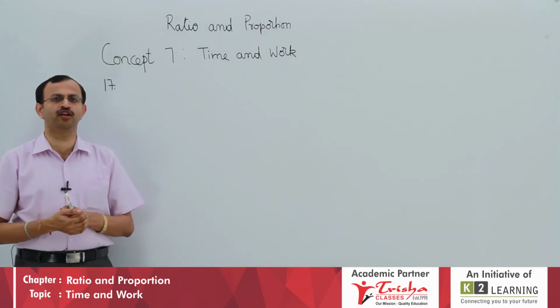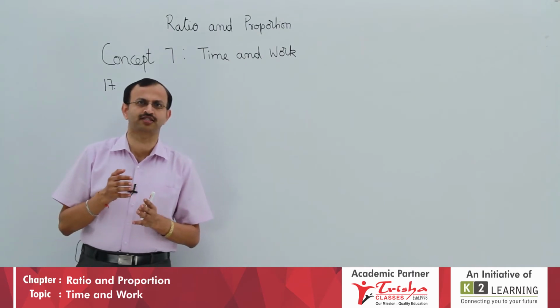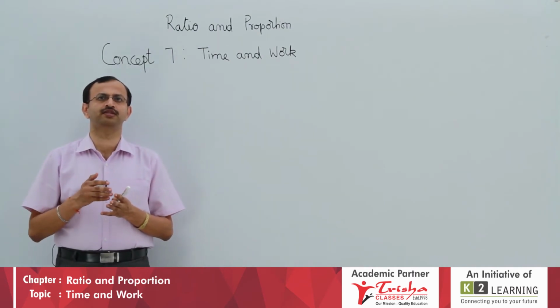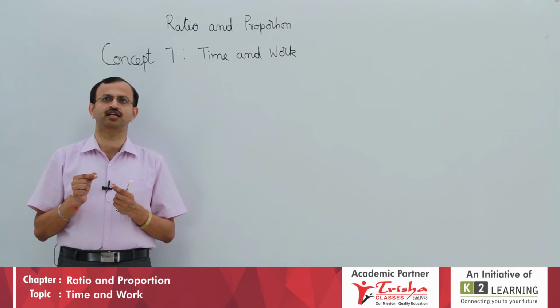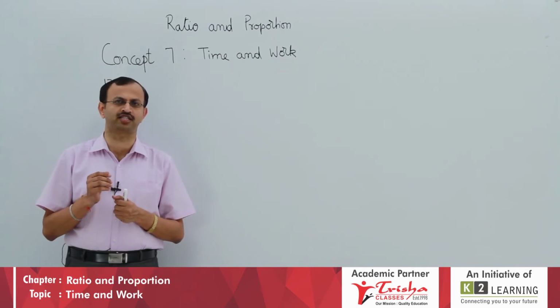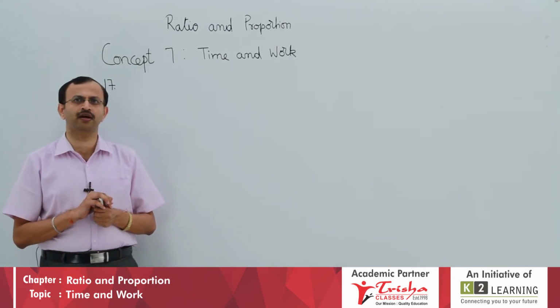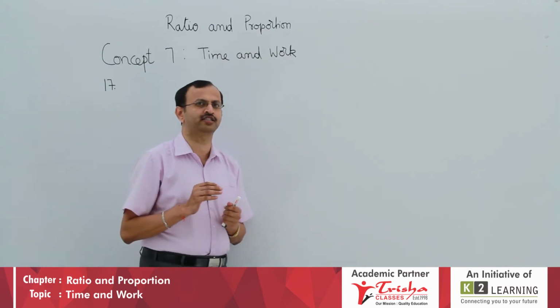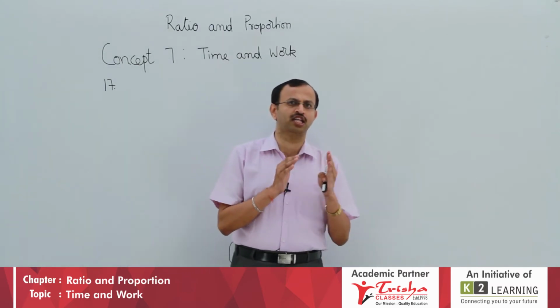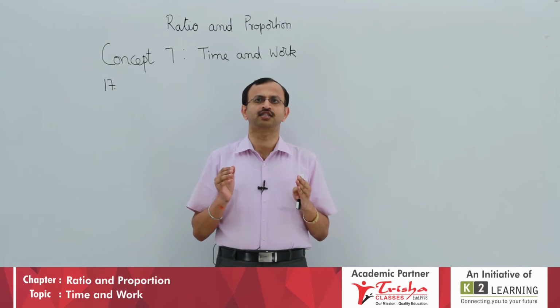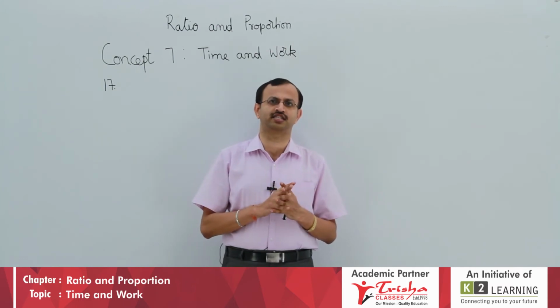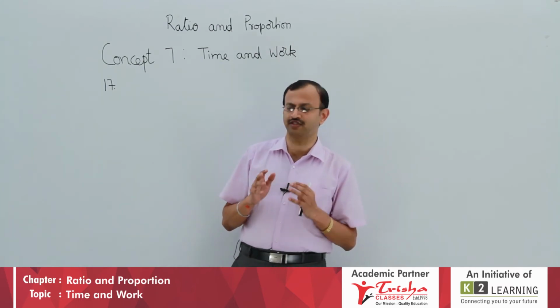Students will look for a full length problem. This is question number 17. 2 taps can fill a cistern in 24 minutes and 40 minutes respectively. A drain pipe can drain off 30 liters per minute. If all the 3 pipes are opened, the cistern fills in 60 minutes. What is the capacity of the cistern or tank?